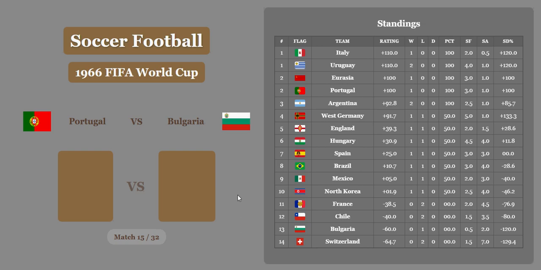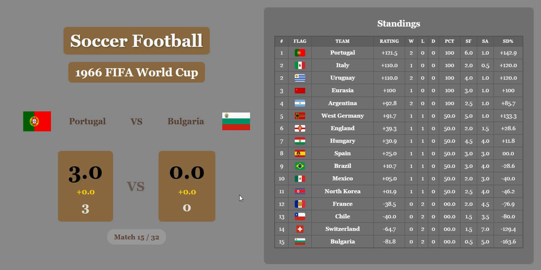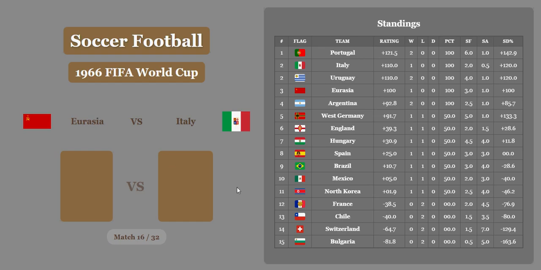Portugal versus Bulgaria. Portugal with a big win over Bulgaria. And that means they are going to be in first place after that, followed by Italy and Uruguay in second, Soviet Union third, Argentina fourth, Germany fifth, Bulgaria in last place, not having a good World Cup.